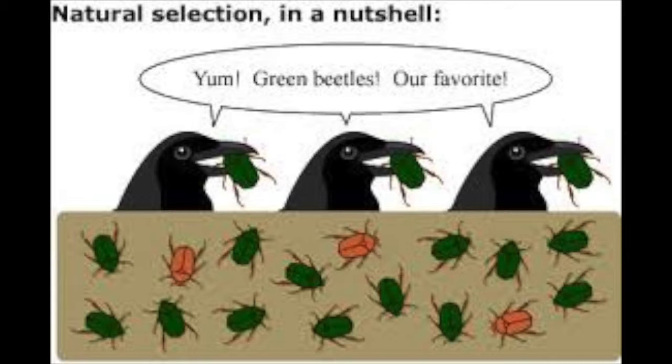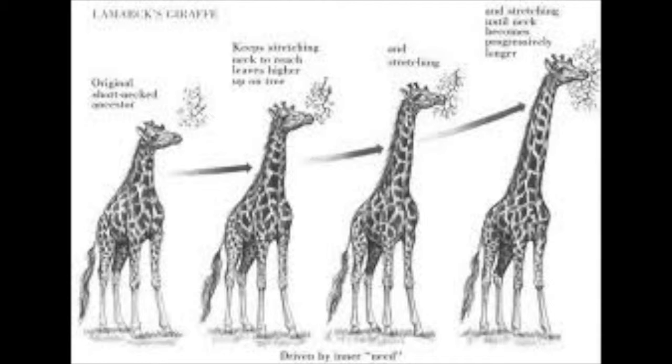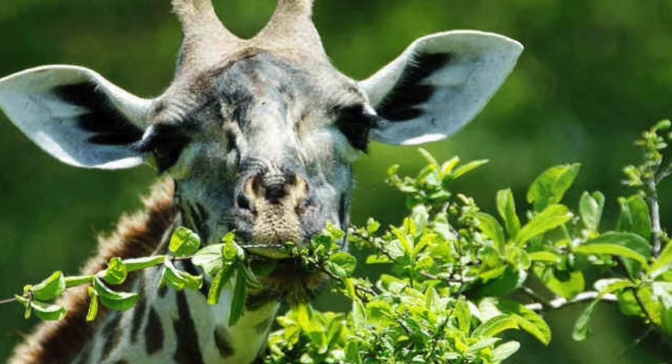Natural selection is the process by which traits become more or less common in a population due to consistent effects upon the survival or reproduction of their bearers. It is a key mechanism of evolution. In natural selection, an animal undergoes adaptation, which is a change or the process of a change by which an organism or species becomes better suited to its environment. An example of adaptation would be this giraffe growing taller and taller to eat the leaves on the trees which it needs to survive. This is also an example of heritability, for only the giraffes that could eat could survive.